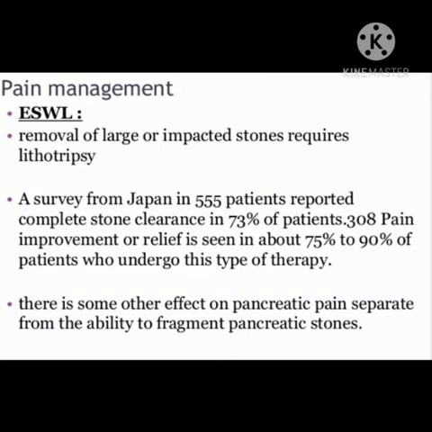A survey from Japan in 555 patients reported complete stone clearance in 73% of patients. Pain improvement or relief is seen in about 75% to 90% of patients who undergo this type of therapy. There is some other effect on pancreatic pain separate from the ability to fragment pancreatic stones.